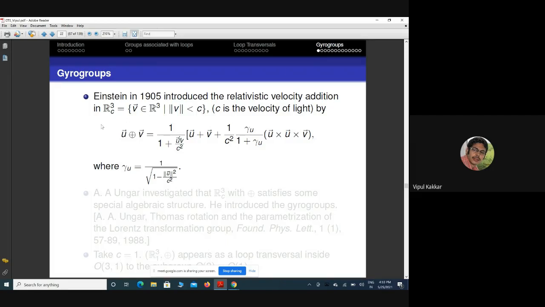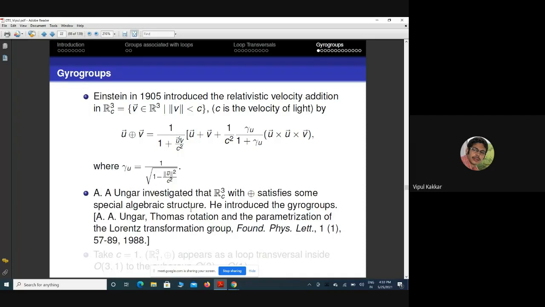But Abraham Ungar in 1988 observed that R^3_c, this open ball with radius c, together with this addition law of velocity, satisfies some extra conditions, meaning it is some special kind of algebraic structure, and thus he introduced the concept of gyro group.